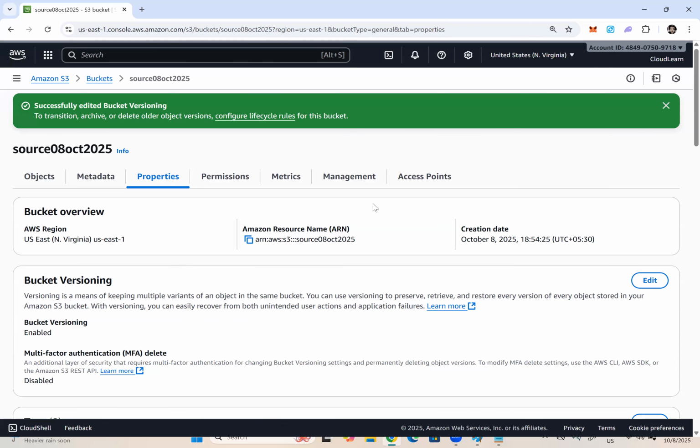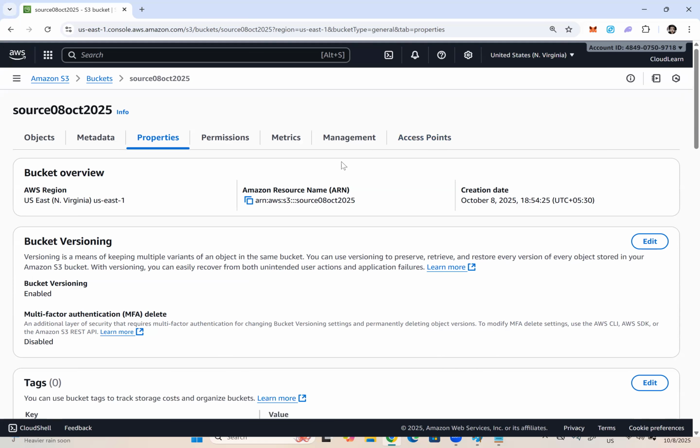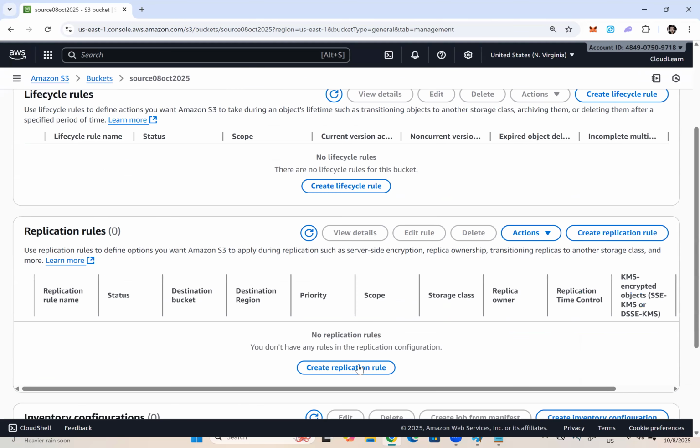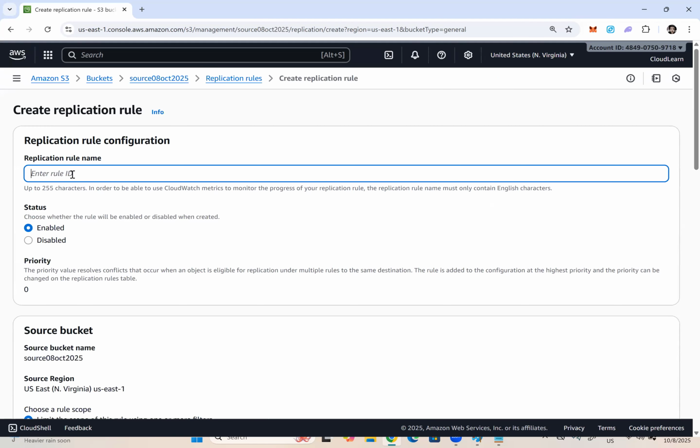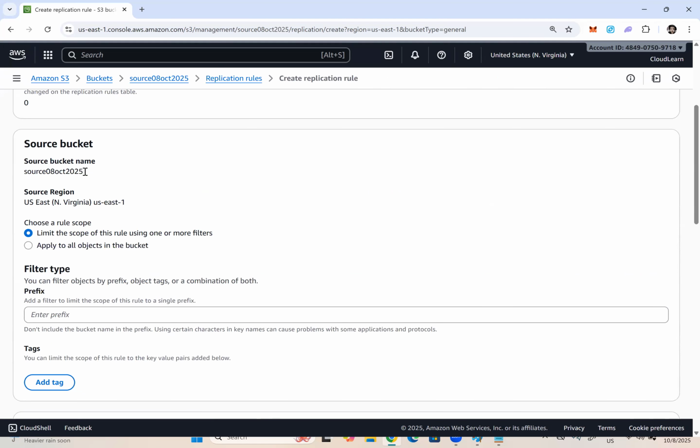Okay, right. Now let us continue with the replication rule. We should get an error the moment we choose the destination bucket. So here, go to the management tab, create replication rule. Replication rule name. We can use any name, that doesn't matter. Just a name. Status must be enabled. Source bucket name is automatically picked because we created the replication rule on the bucket.